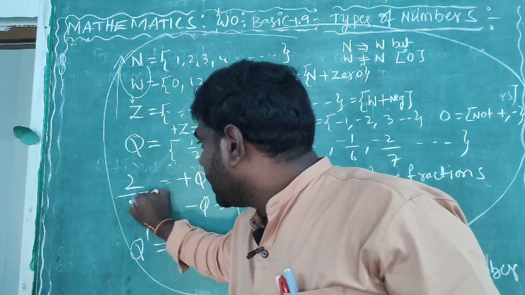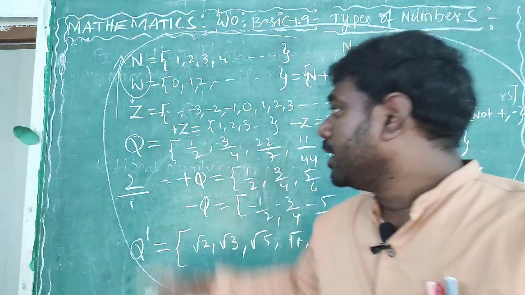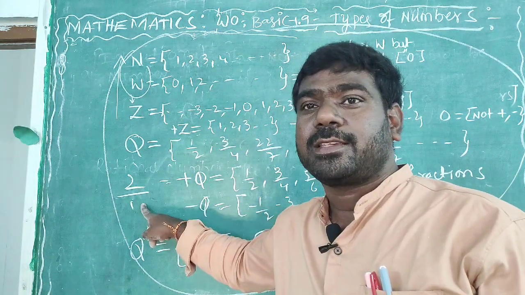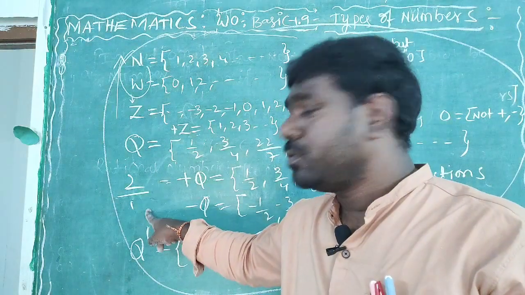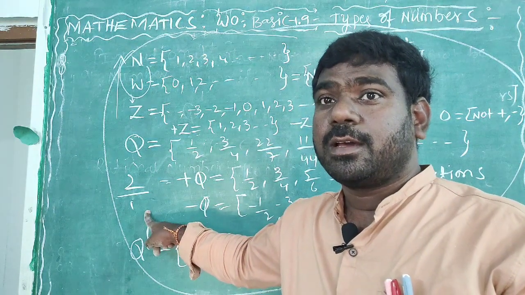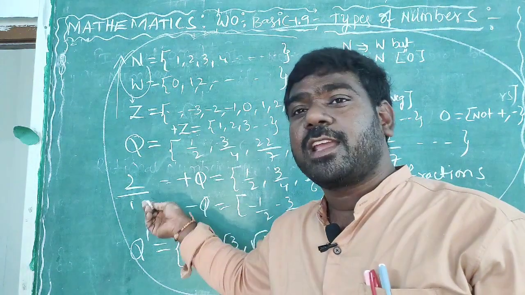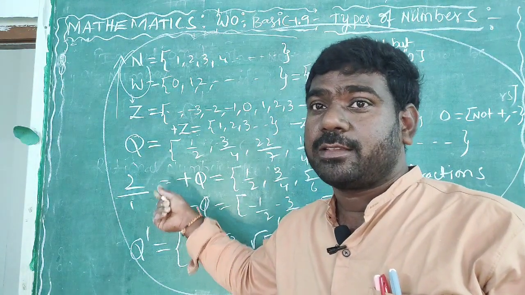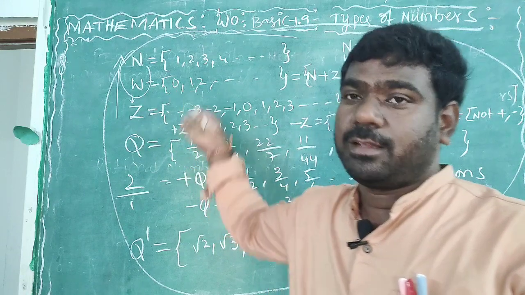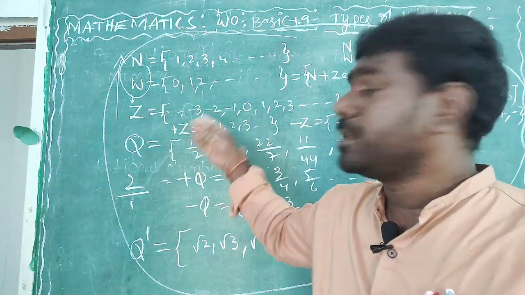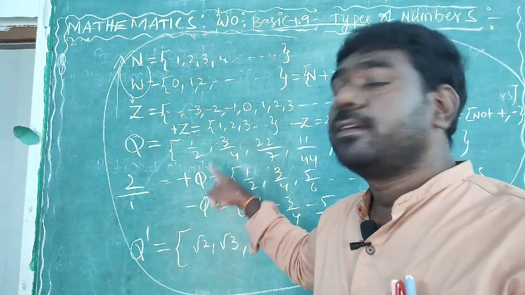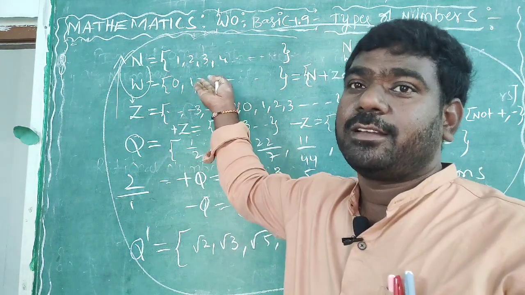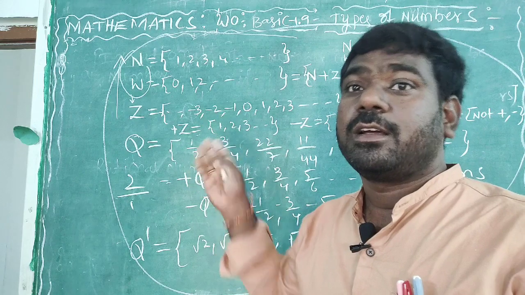If I take denominator 1, it is in what form? P by Q form. Yes or no? P by Q form. So all these numbers we can convert into P by Q form.